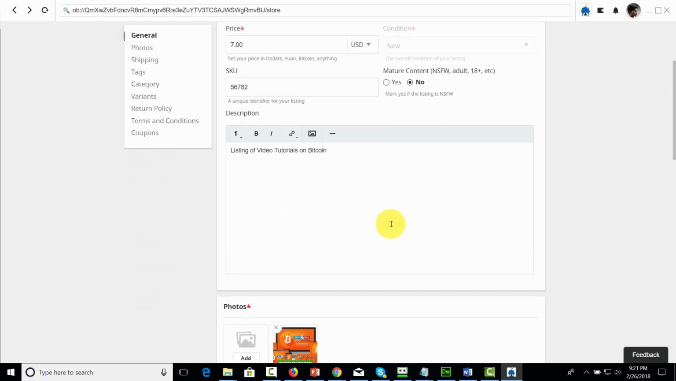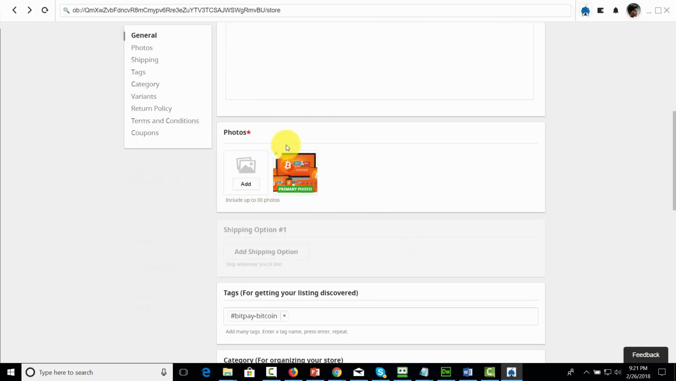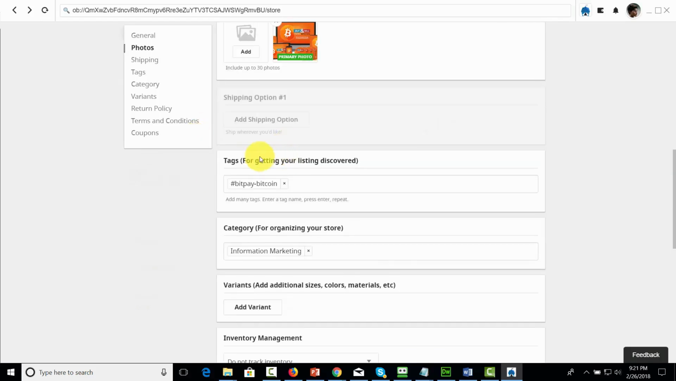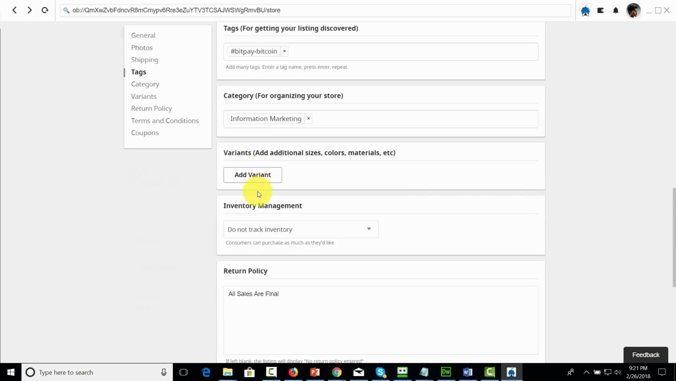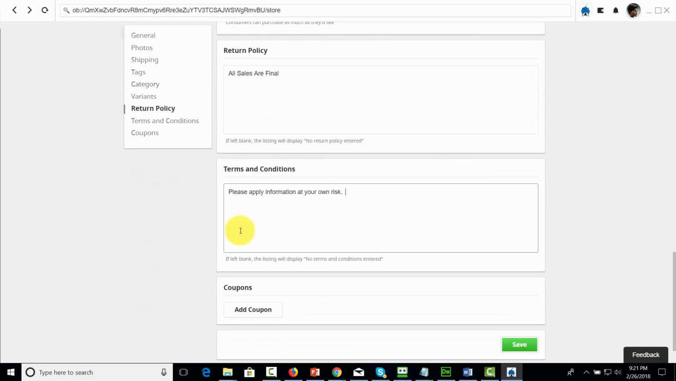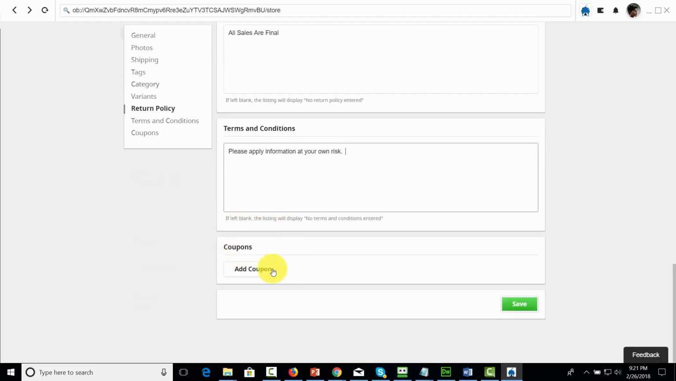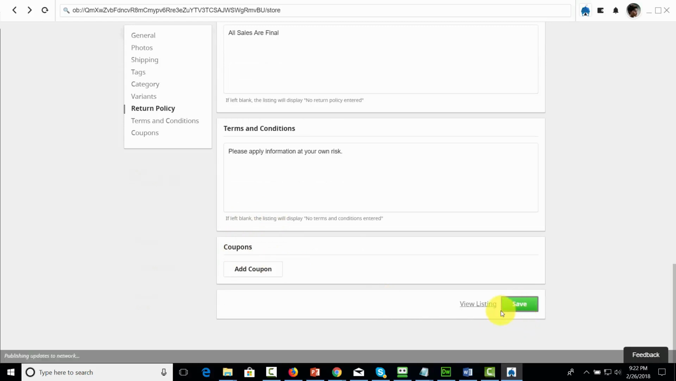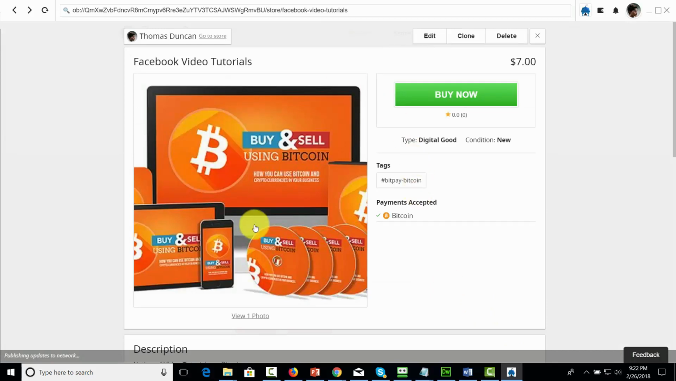In addition to your description, you'll be able to upload your photo, you'll be able to create tags, categories, variants, and then a sales policy as well as terms and conditions. If you want to add a coupon, you can do that, but you'll then click Save. Once you do that, you'll then be able to view your listing, and you'll see how it's going to appear on OpenBazaar.